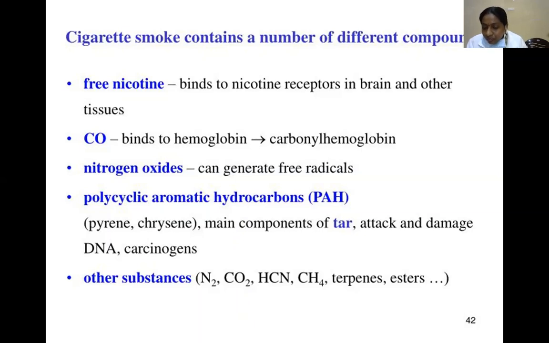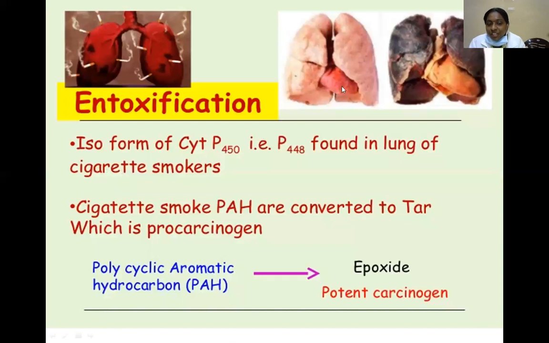Methane. Intoxication. The isoform of cytochrome P450 is P448, which is found in the lungs of cigarette smokers. In cigarette smokers, polycyclic aromatic hydrocarbons are converted to tar, which is a procarcinogen. The polycyclic aromatic hydrocarbons are prone to form the epoxide, which is a more potent carcinogen.